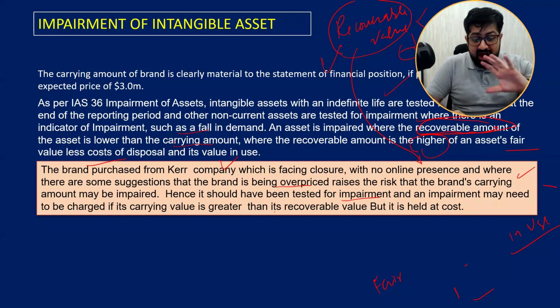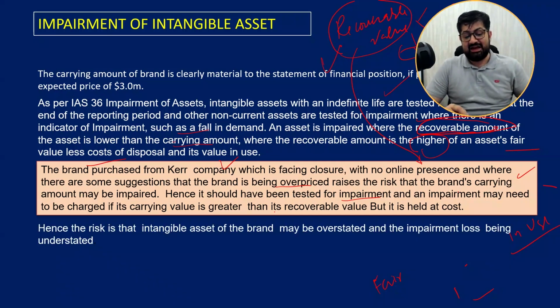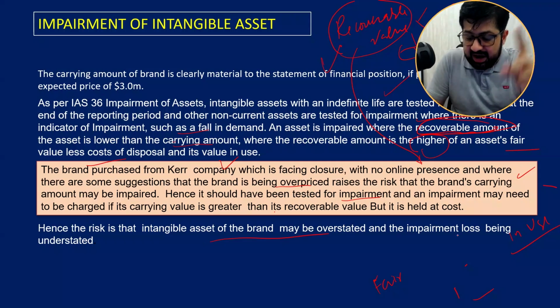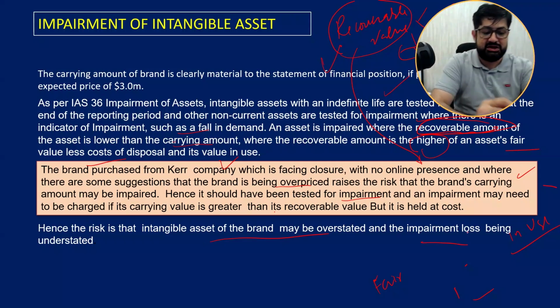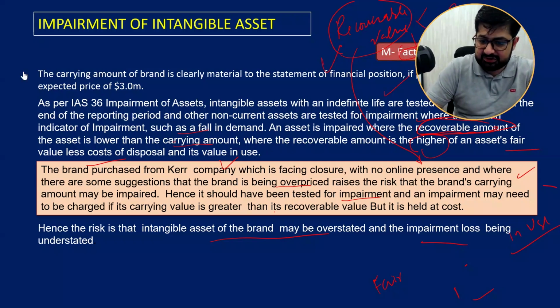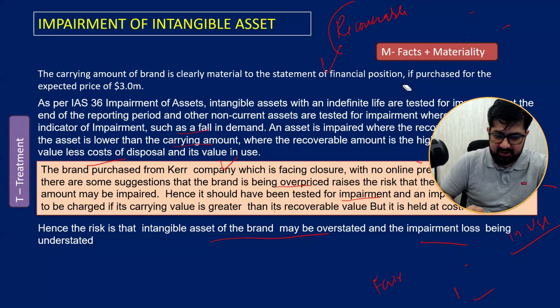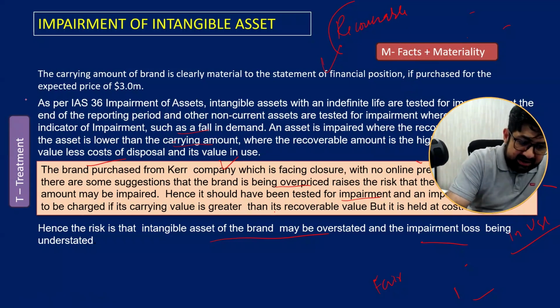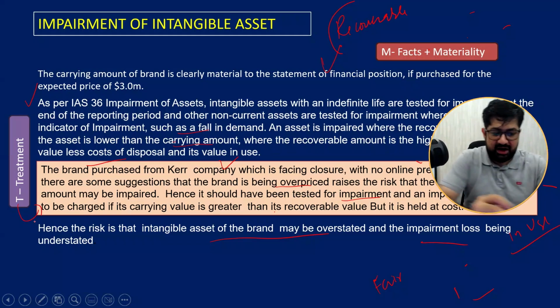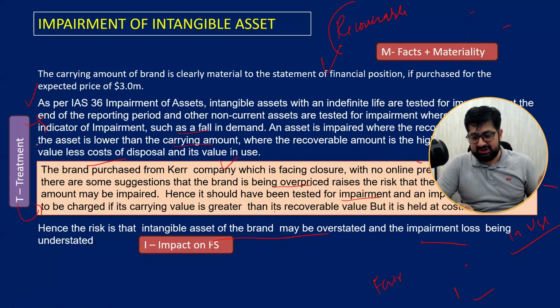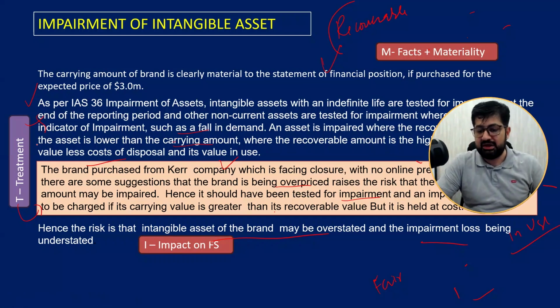Now, we have applied this to the scenario. What is the risk and impact? The risk is that intangible assets may be overstated and impairment loss understated. So you see here, materiality comes first of all. Facts plus materiality we discussed in the first line. And then comes the treatment, what IFRS is saying, applied to the scenario. And then comes the impact on the financial statements. This is how the answer needs to be written.